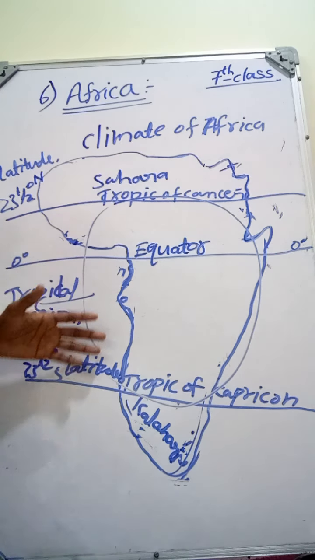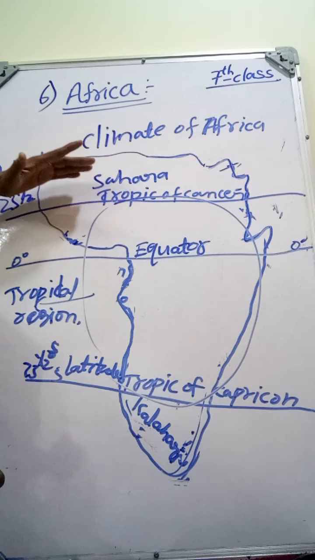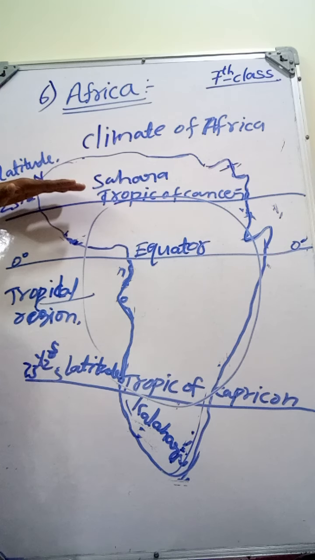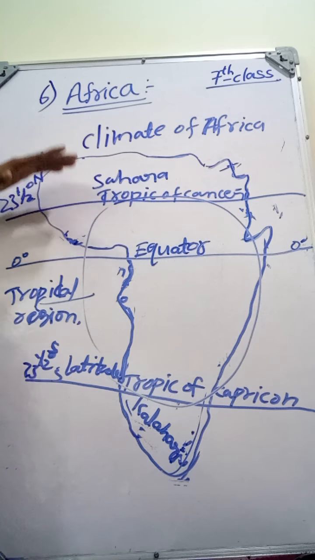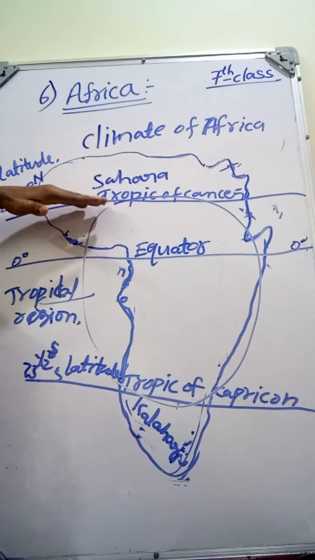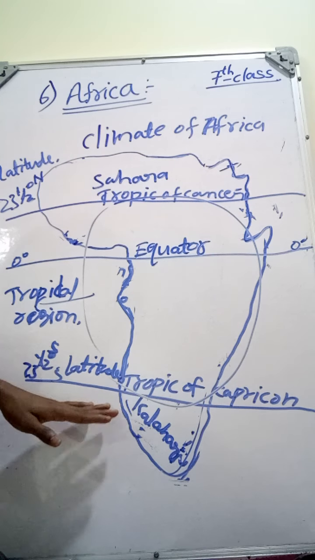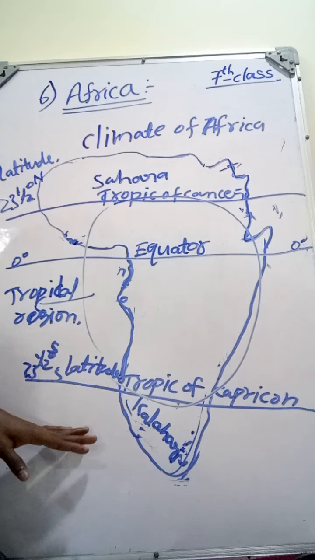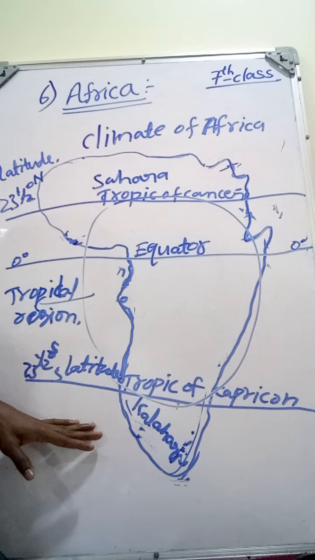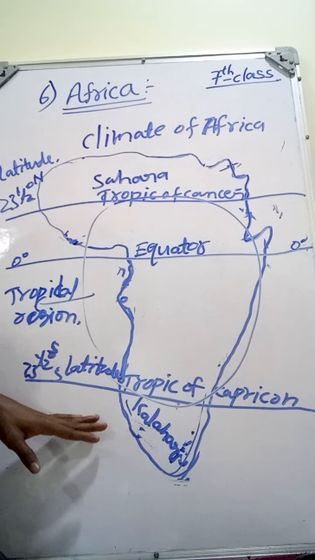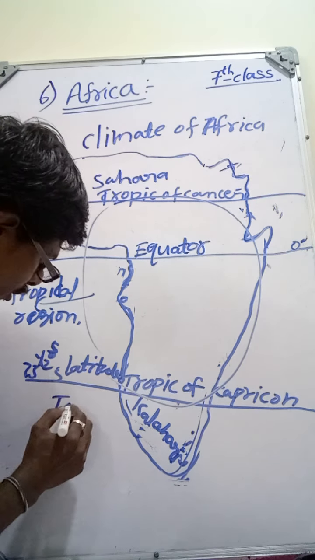And after that, see the zones above the Tropic of Cancer and below the Tropic of Capricorn. These are called temperate regions.